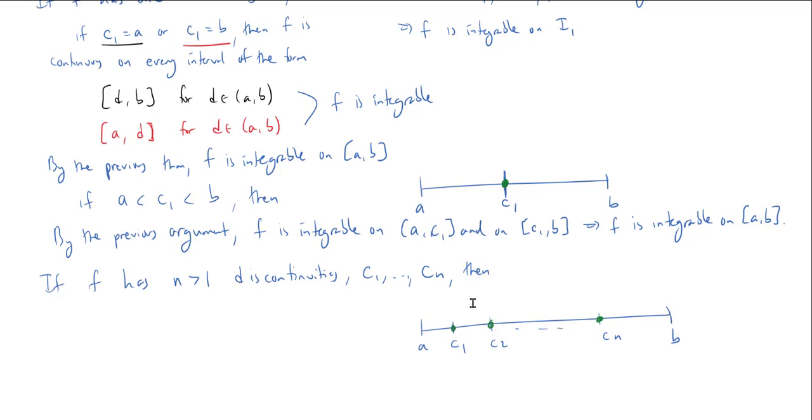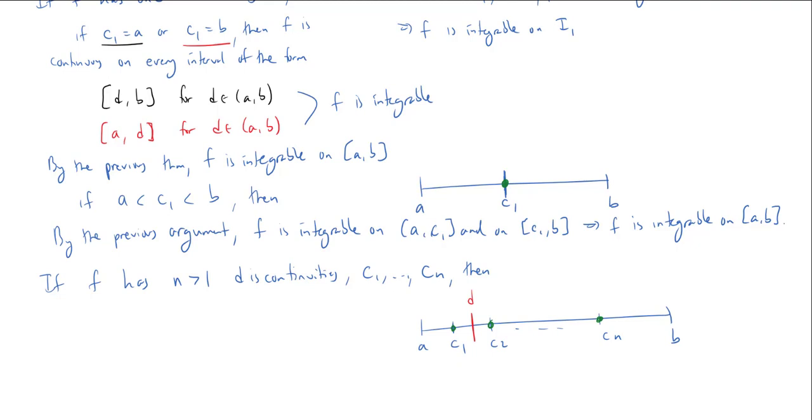Now, what I'm going to do is divide up the interval. I'm going to go to the leftmost discontinuity, which could be at A, and then I go to the next leftmost discontinuity, in this case C2. Okay, so I have C1, C2, and I'm going to divide somewhere between C1 and C2. We call that, I don't know, D.